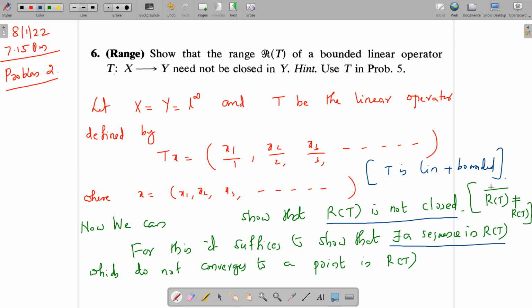So in order to show that the closure and the set are different, we need to show that there is a sequence in the set which does not converge to a point in that set. In fact, that point belongs to its closure. So if that point is not in R(T), then the set and its closure are different, so the range of T is not equal to the closure of the range of T. This is the way we are going to show that R(T) is not closed.